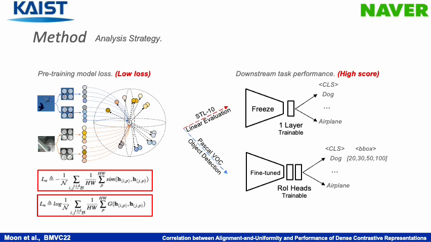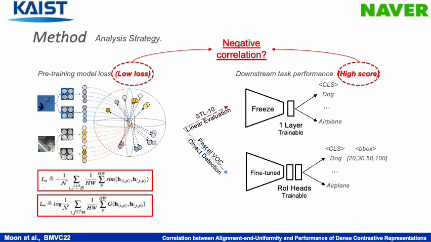Therefore, we use L_A and L_U as the objective function of the pre-training phase and observe whether the two properties are correlated with the downstream task for a wide range of scenarios. If the pre-trained model is sufficiently optimized with a low loss and achieves high performance on each downstream task, then the correlation is negative.